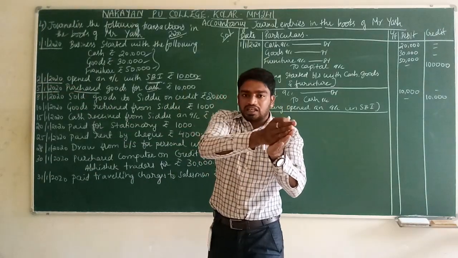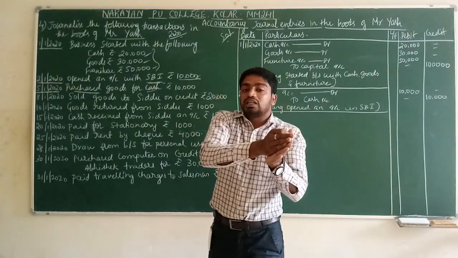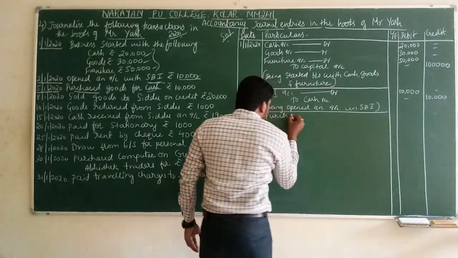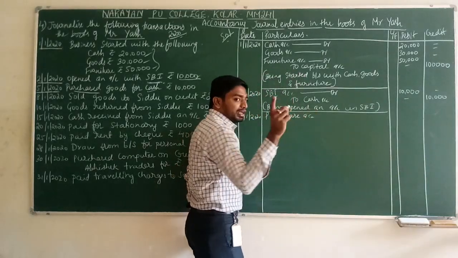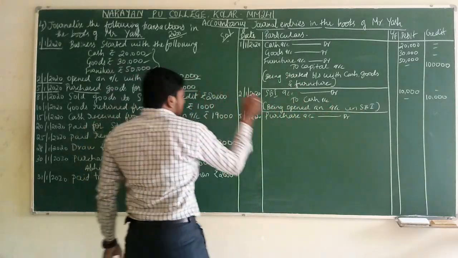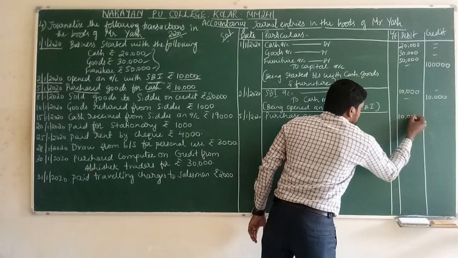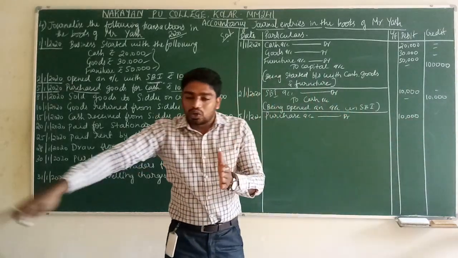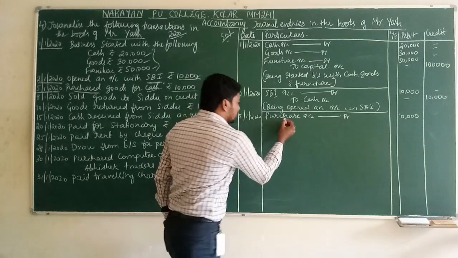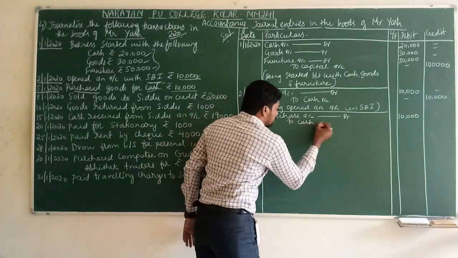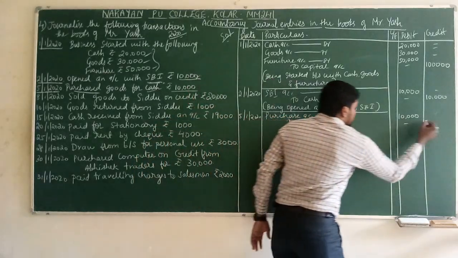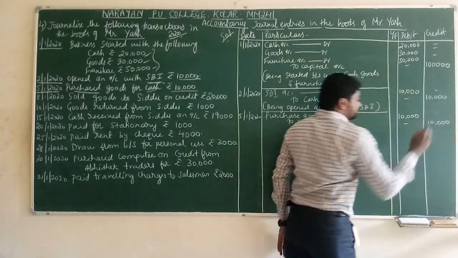Debit what comes in? Goods come in, that will be called purchases. Write down purchase account debit. Debit means debit. How many rupees? 10,000. Credit what goes out from the business? What are we giving? We are giving cash, to cash account. What is the amount we are giving? We are giving 10,000 in the credit column.